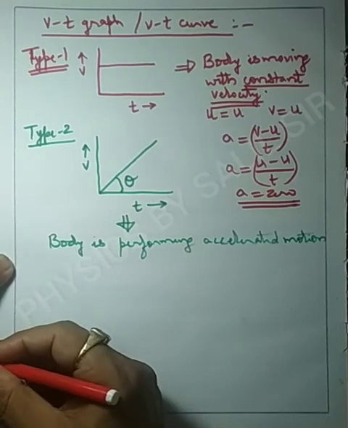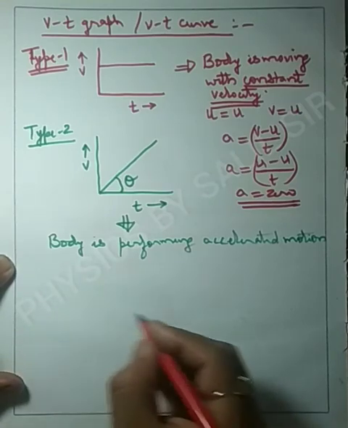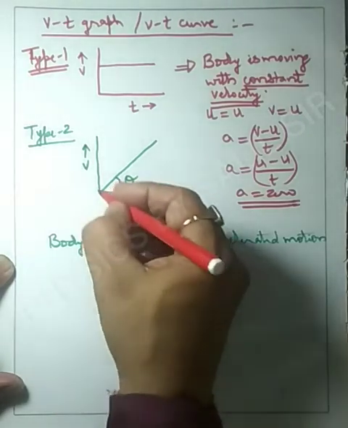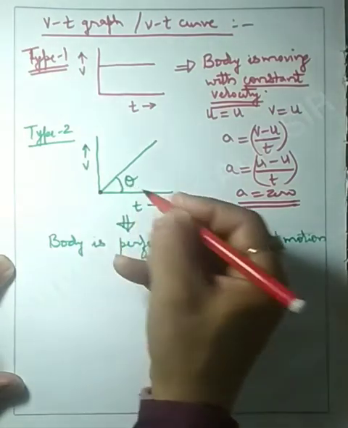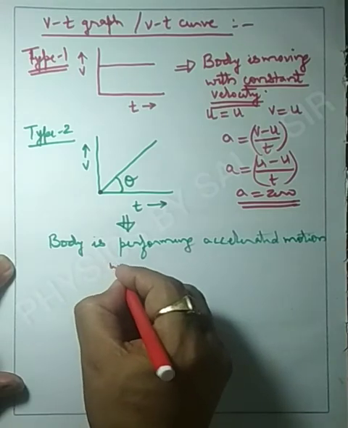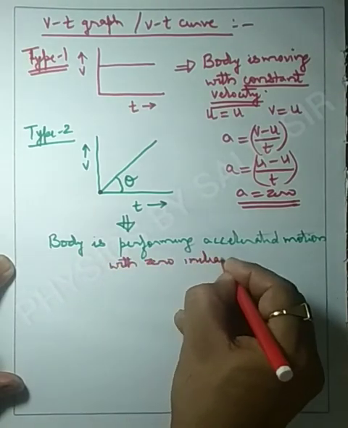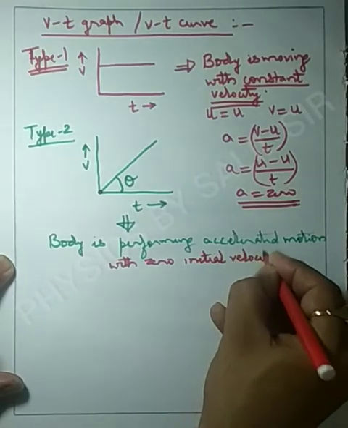But this change is uniform. And because it starts from 0, we can write with 0 initial velocity.